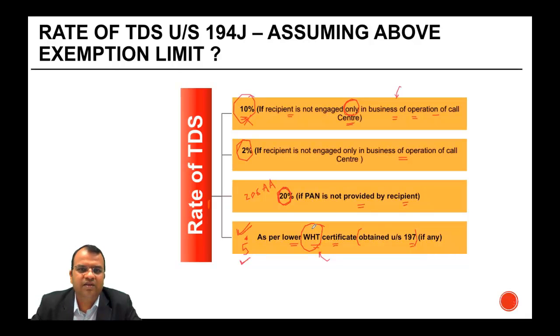So again, to summarize, the general rate is 10%. If the person is engaged only in the business of operation of call center, then it is 2%. If the PAN number is not provided by the recipient, then 20%. And in case the recipient has a lower withholding tax rate certificate, as per that certificate.